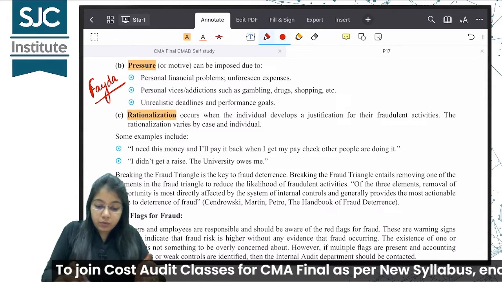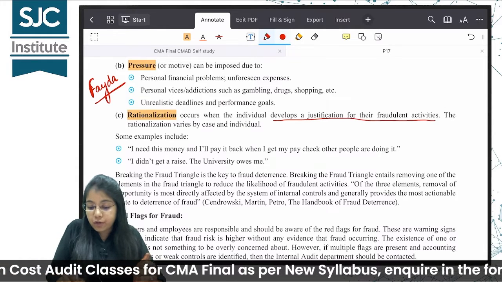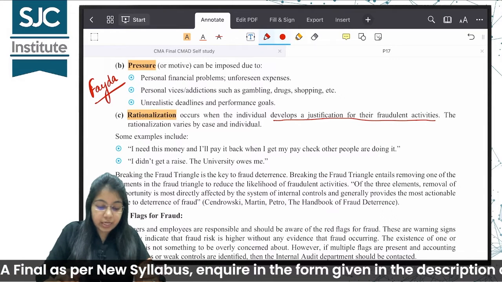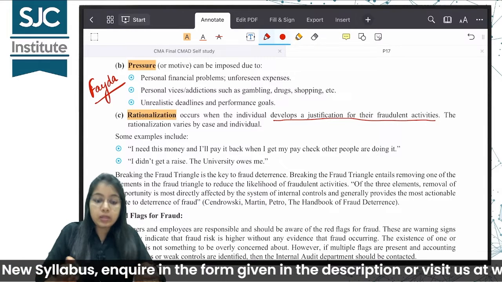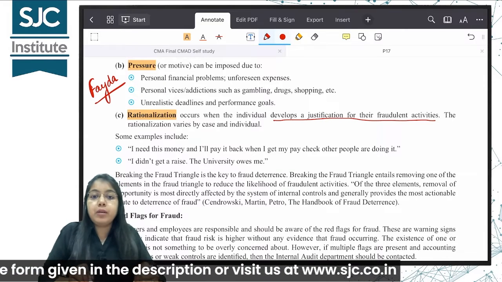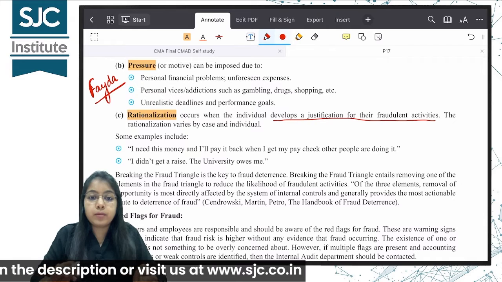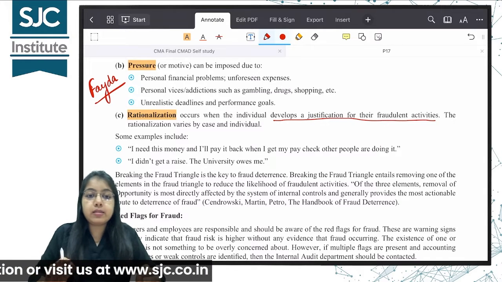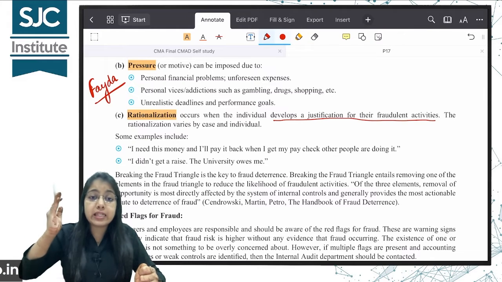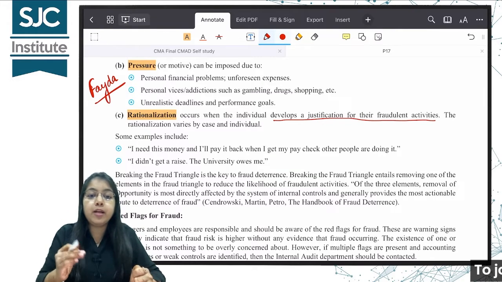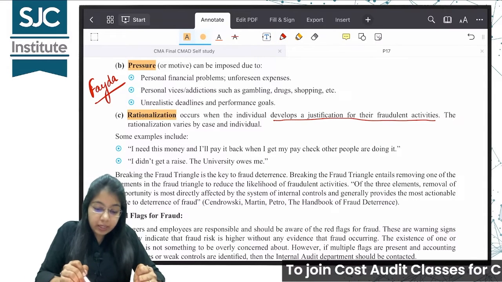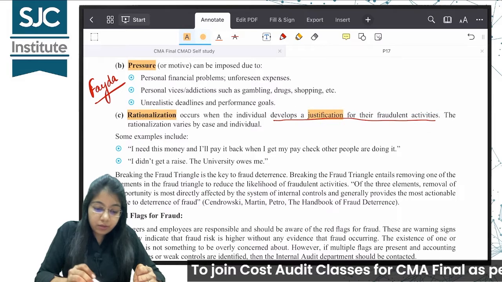It occurs when the individual develops a justification for their fraudulent activities. Okay. The rationalization varies by case and individual. Some examples include, I need this money and I'll pay it back when I get my paycheck. Other people are also doing it. I didn't get a raise, so I had to do this. Or, I did this because I didn't get a raise, the company should have given me a raise, should have increased my salary but didn't, so I did this. That's rationalization. You are giving a clarification for your work. What are you giving?